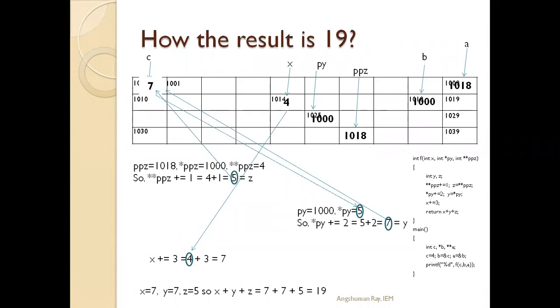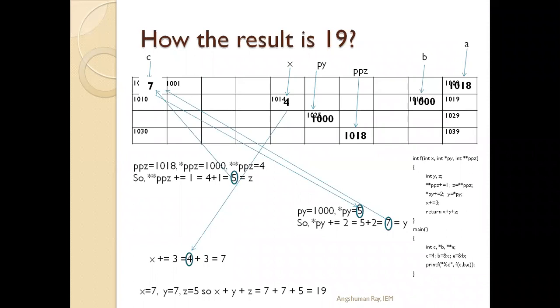I have not shown this in this PPT. So x value is 7, y value is 7, z value is 5. So the sum x plus y plus z equals 19. Now clear? Is it clear to all? If you have any problem, you can ask.